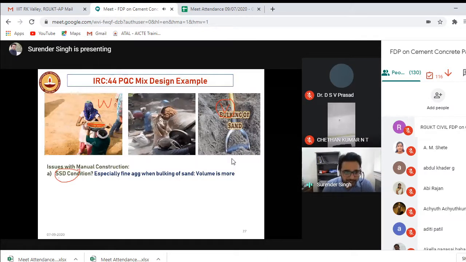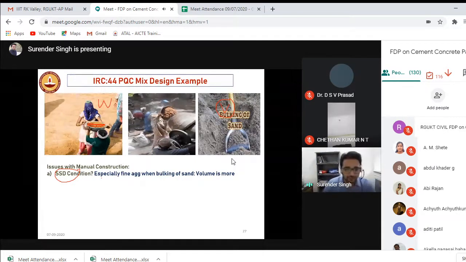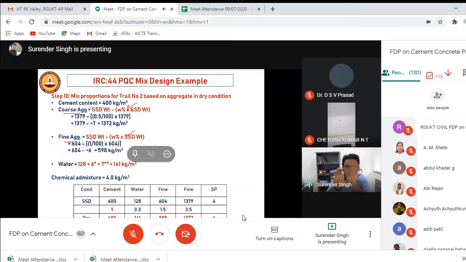How to convert this SSD condition into dry condition, because at the field dry aggregates will be used. Obviously you know the water absorption, right? If you know the water absorption of coarse aggregate and fine aggregate, because you did it in the saturated surface dry condition. If I mix my aggregates in dry condition in one mixture, and in another mixture I mix in wet condition, obviously the aggregate shape is the same, but because this aggregate has more water, it will be heavier, right?